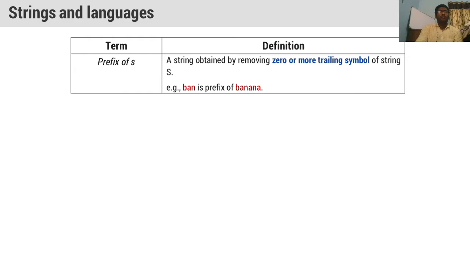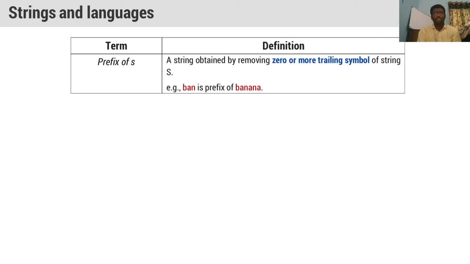So we will start with the string. A string is a collection of characters. We already know that a string is a collection of characters. A language is a collection of strings. So we will take some collection of strings and we will call it a language. Then after that we have the prefix of s. Look at the example of prefix.